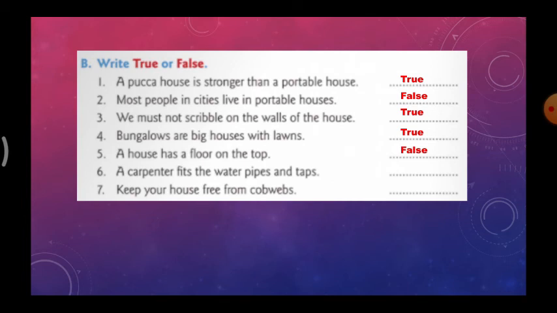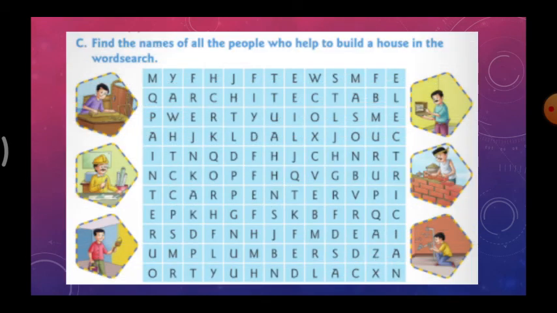A house has a floor on the top. In every house there will not be a floor on the top, right? So that is false. We will have a roof on the top. A carpenter fits the water pipes and taps. False. Keep your house free from cobwebs. True. So, write all the answers in your book, children, as well as in your classwork.